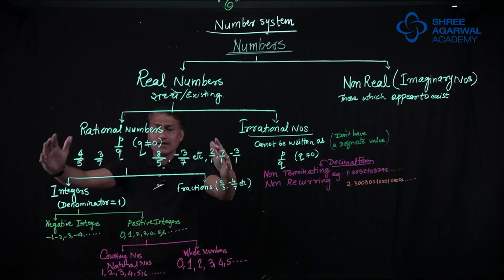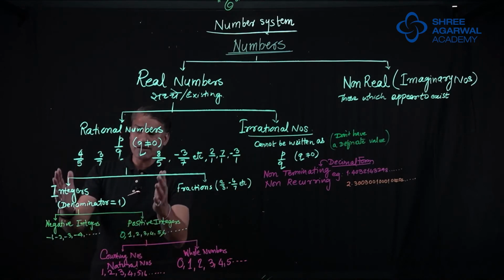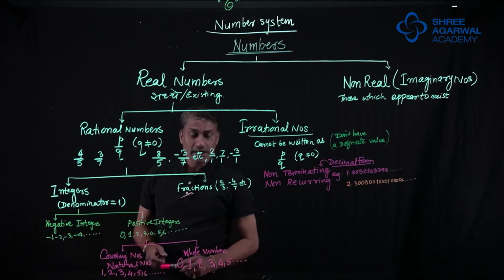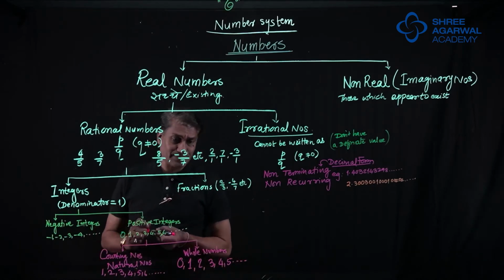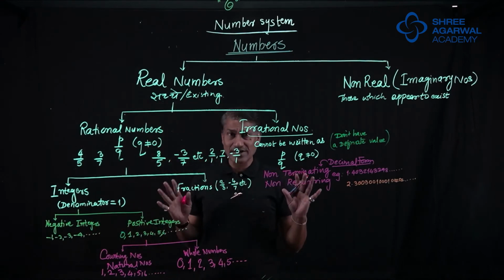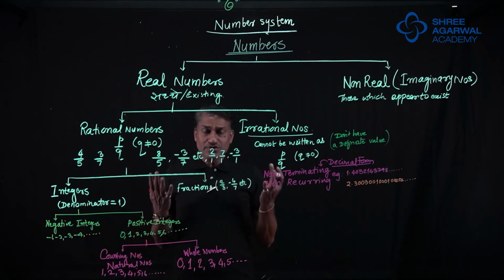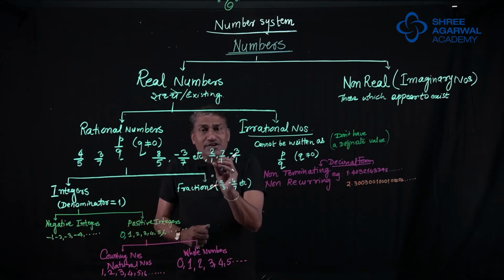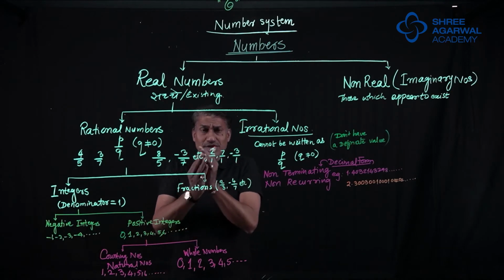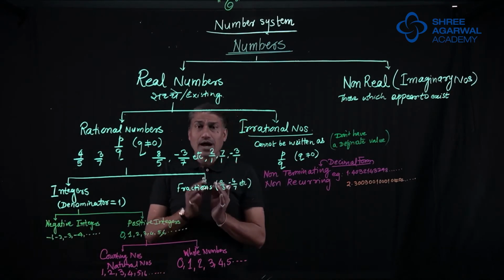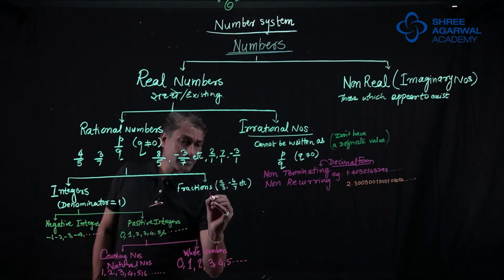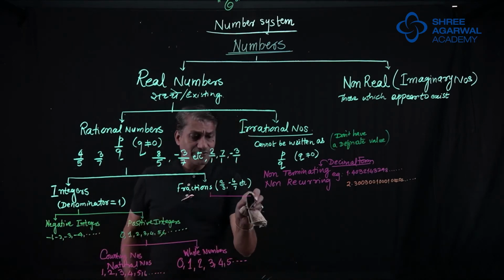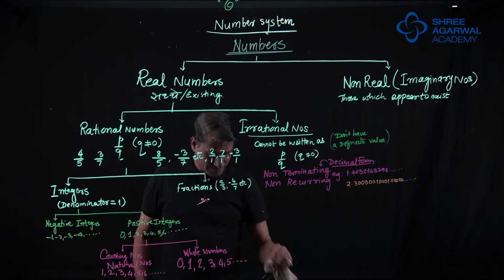So this is the part in which we have talked about rational numbers, especially integers. Now let us talk about fractions. Sir, fractions are of two types. See, there are different ways of classifying numbers. But right now the context with which we are classifying is slightly different. So here I will not differentiate fraction as pure fraction and mixed fraction. I will classify it in a different way. What is a different way, sir?